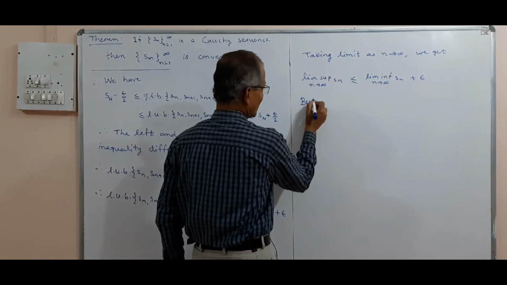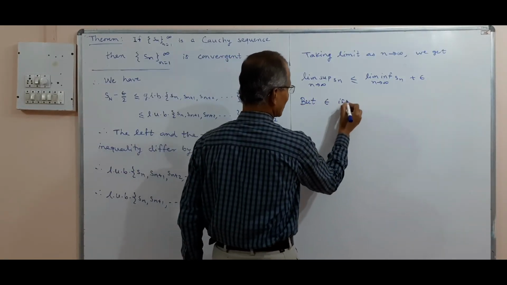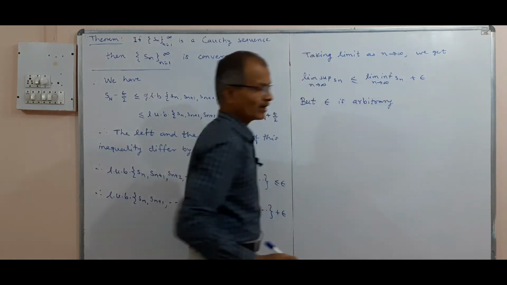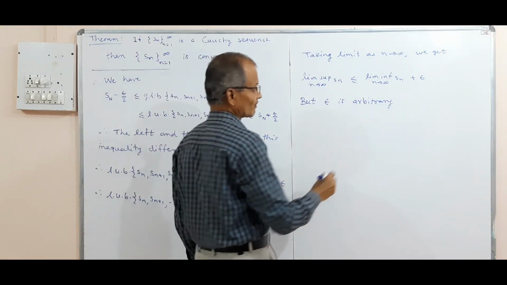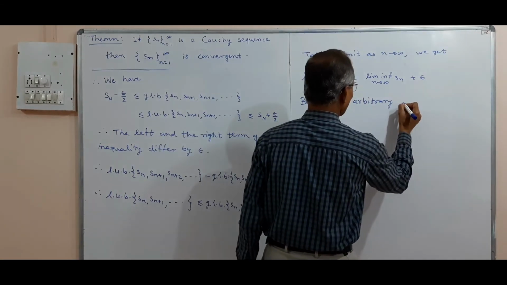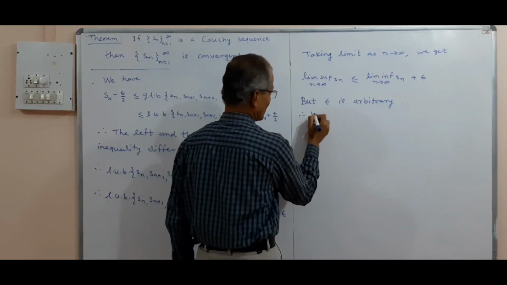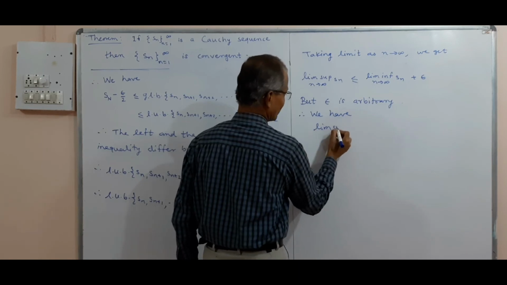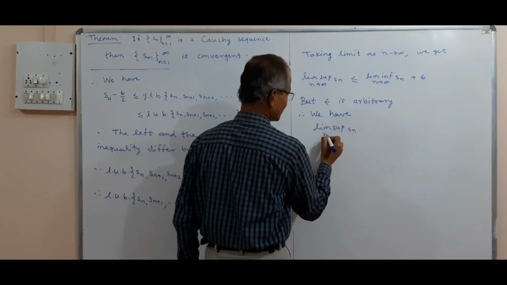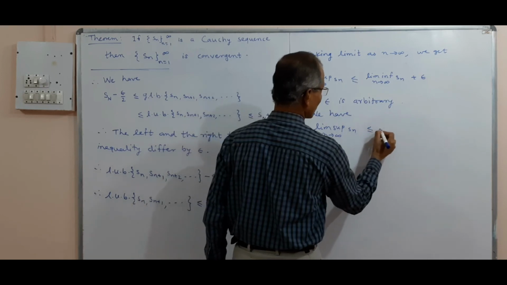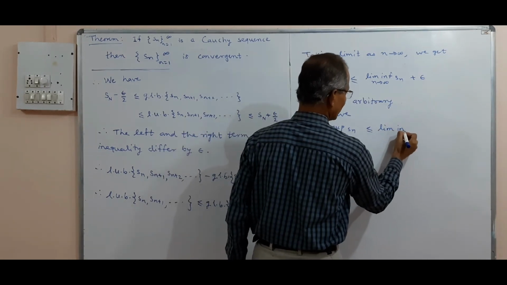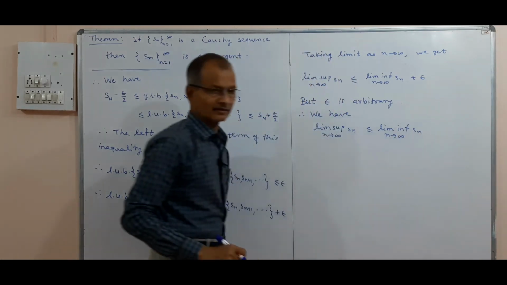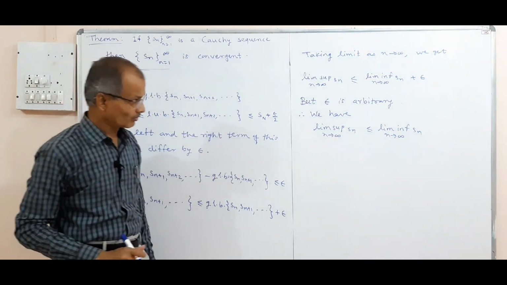Since epsilon is arbitrarily small, we have limit superior of Sn as n tends to infinity is less than or equal to limit inferior of Sn as n tends to infinity, and this is what we wanted to prove.